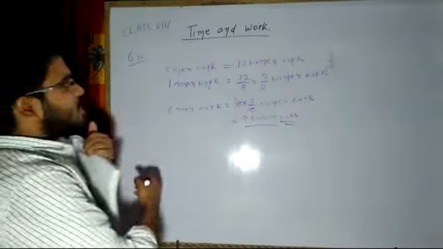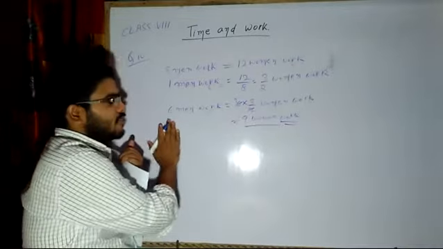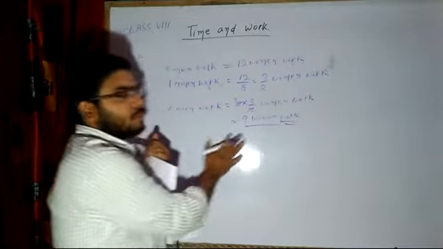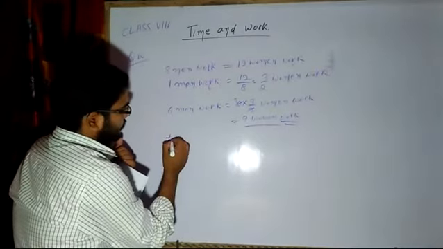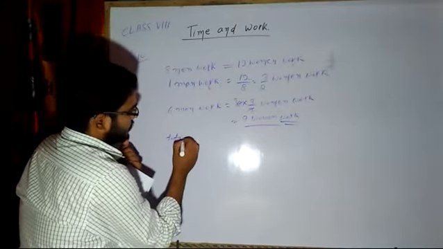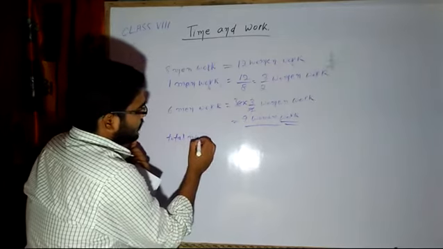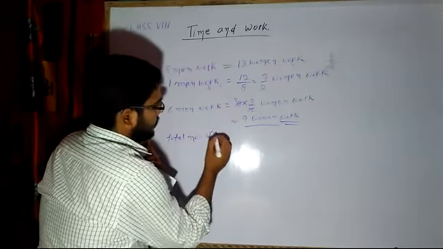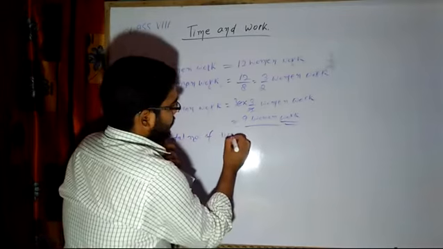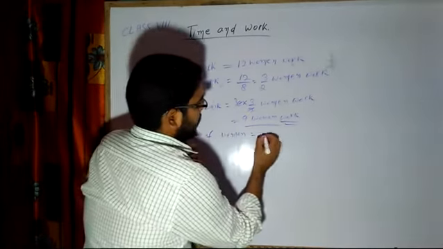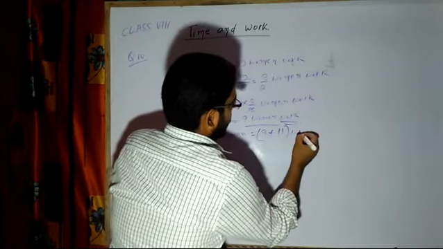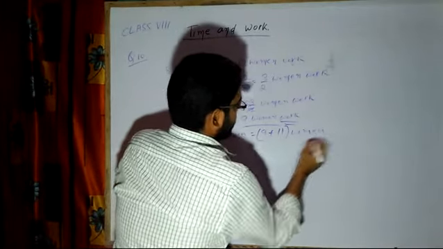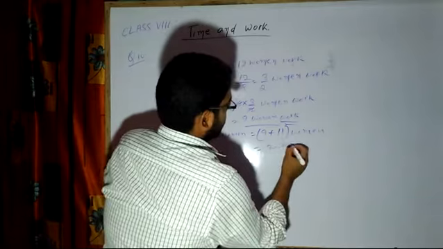Now instead of assigning 6 men, if I assign 9 women, then my work will be finished. So the total number of women is equal to 9 plus 11 women, that means 20 women.